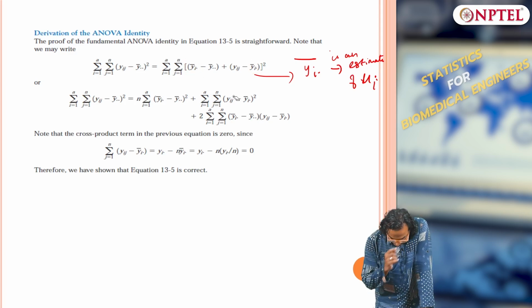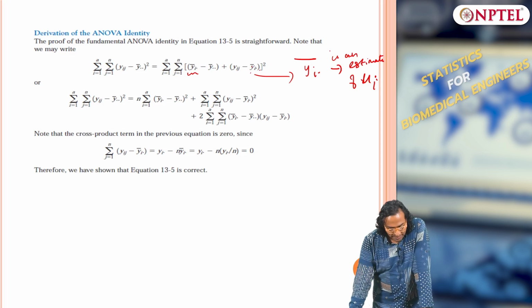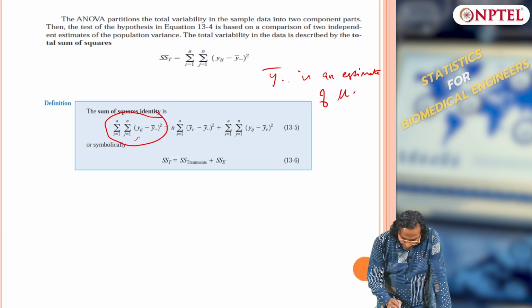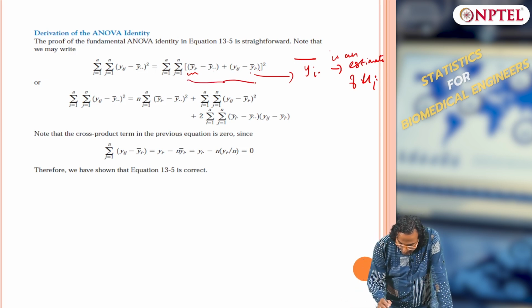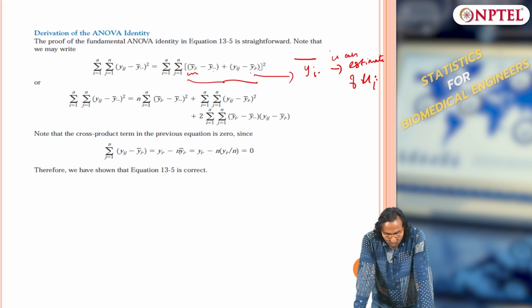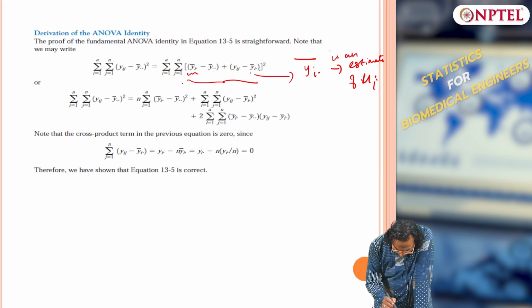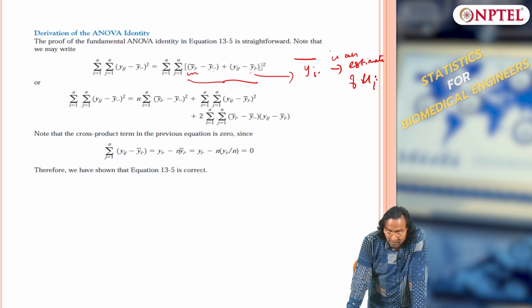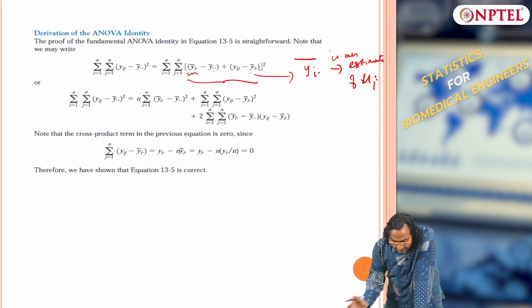Okay. So you look at this, I have added and subtracted, and then I have rewritten this entire equation. So now what is this? This is basically a plus b the whole squared. Can I expand on this? This is a plus b the whole square, so we can expand, which is a square plus b square plus 2 times ab.